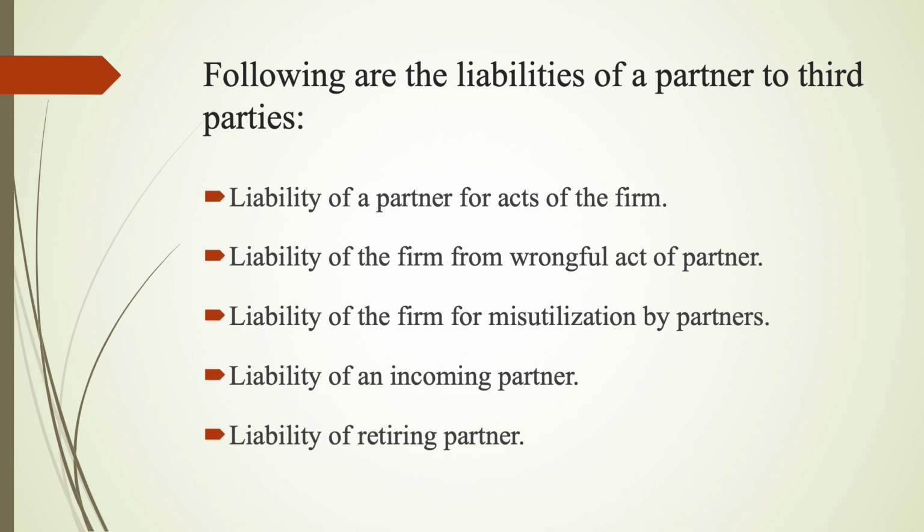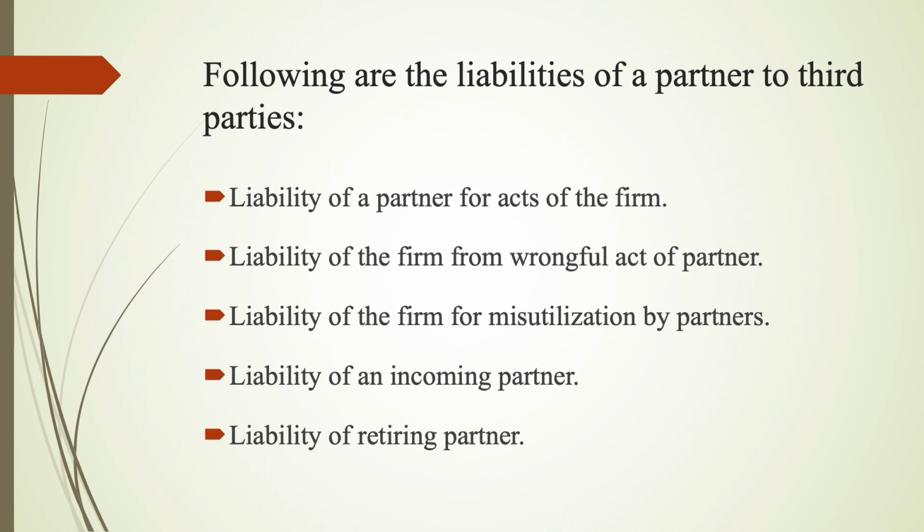Liability of the firm for misutilization by partners. Where a partner acting within his apparent authority receives money or property from a third party and misutilizes it, or a firm receives money or property from a third party in the course of its business and any of the partners misutilizes such money or property, then the firm is liable to make good the loss.